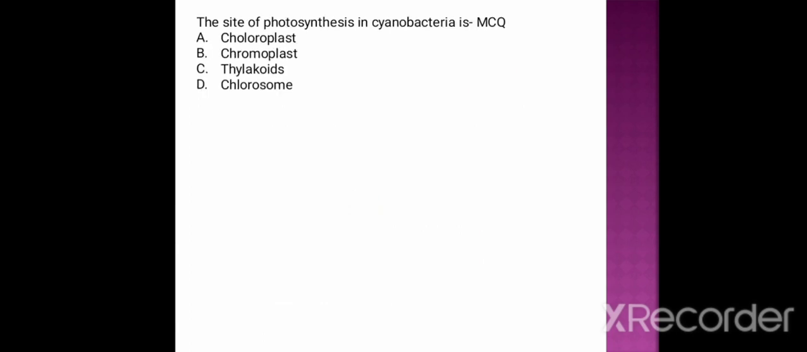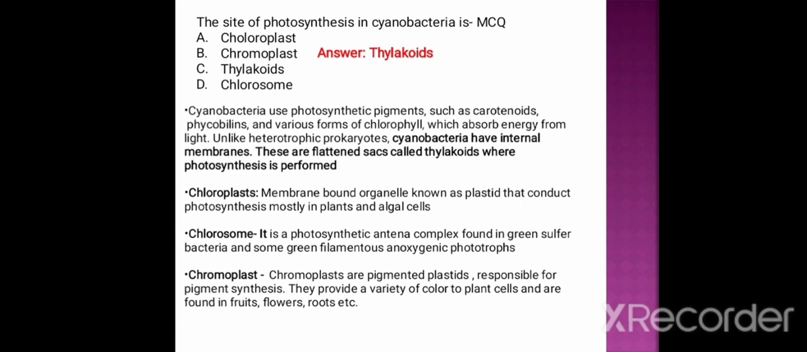Next question. The site of photosynthesis in cyanobacteria is: option A, chloroplast; option B, chromoplast; option C, thylakoids; and option D, chlorosome. The correct answer is thylakoid. Cyanobacteria use photosynthetic pigments such as carotenoids, phycobilins, and various forms of chlorophylls, which absorb energy from light. Unlike heterotrophic prokaryotes, cyanobacteria have internal membranes. These are flattened sacs called thylakoids, where the photosynthesis is performed.